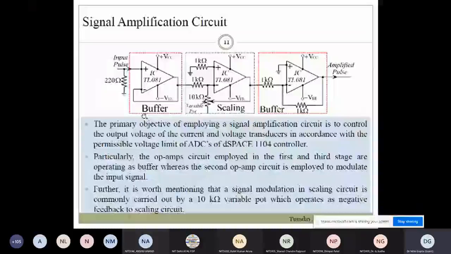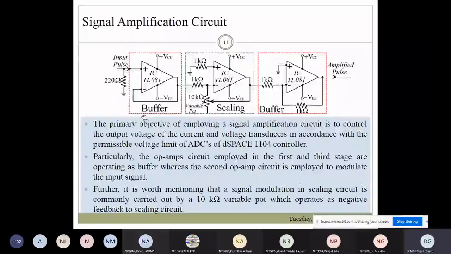In the lab you will get 1 ampere maximum. So at the output side you will get 1 divided by 1000, which means 10 to the power minus 3 ampere. It is a very small signal, and that small signal cannot be read by your microcontroller or microprocessor.